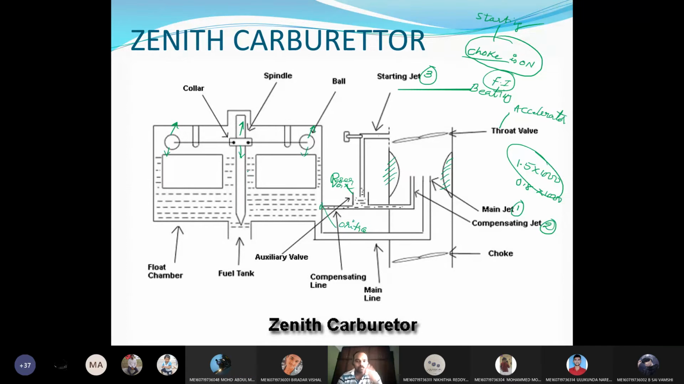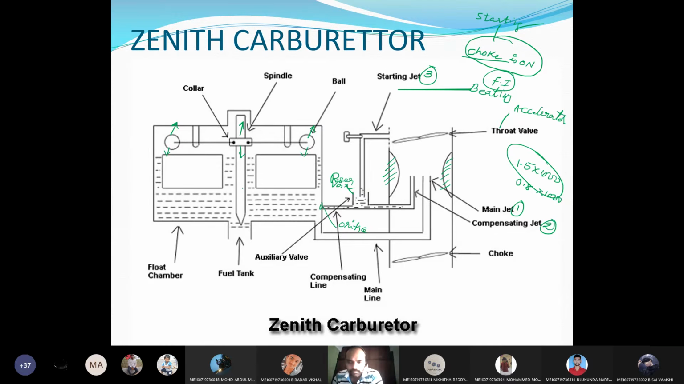Yes, sir. Whenever the level of the fuel falls, these two bobs will move downward, and they will lift the spindle from its position, thereby the fuel will be admitted. Once the desired level is reached, the bobs will rise and push the spindle downward, thereby closing the passage.